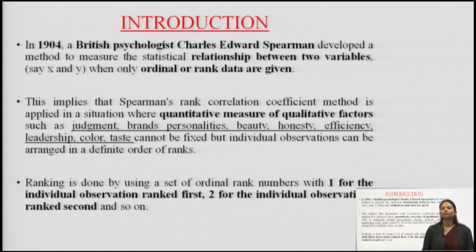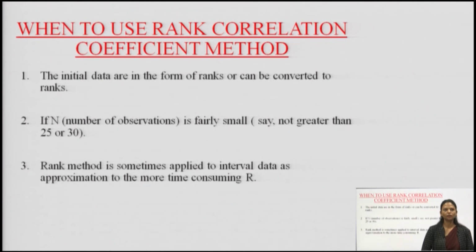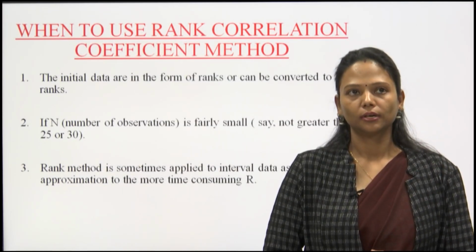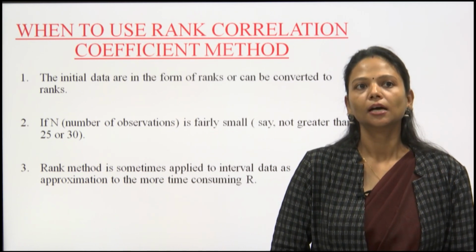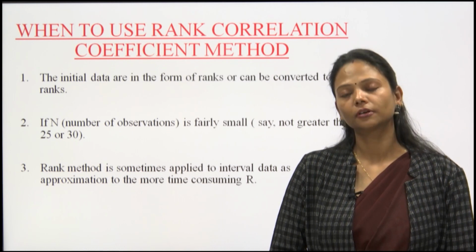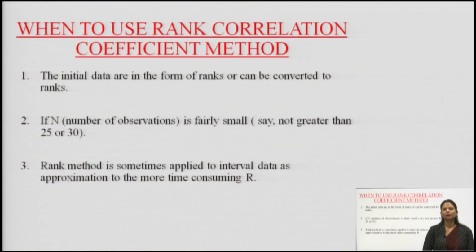We can go ahead giving the ranks as 1, 2, 3, 4 for n observations. When we use rank correlation, there are three points which we are supposed to consider while using the rank correlation method. First, the initial data is in the form of ranks, and if it is not in ranks, we are supposed to convert that data into ranks.